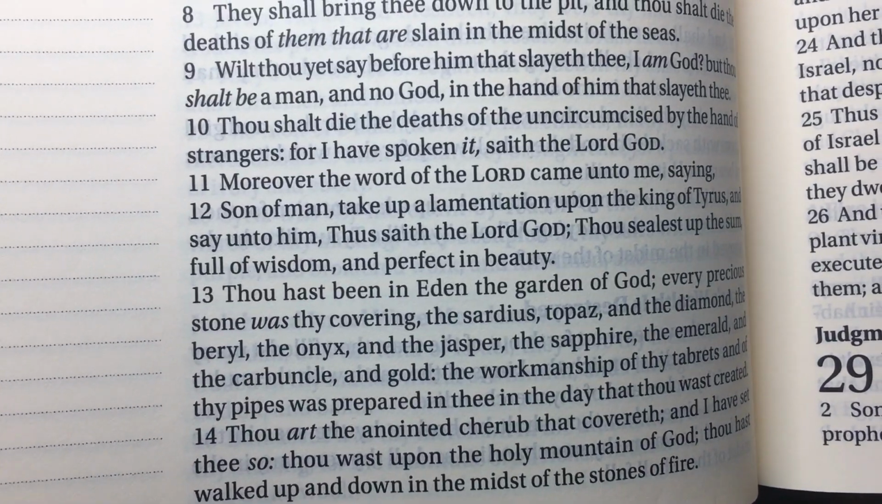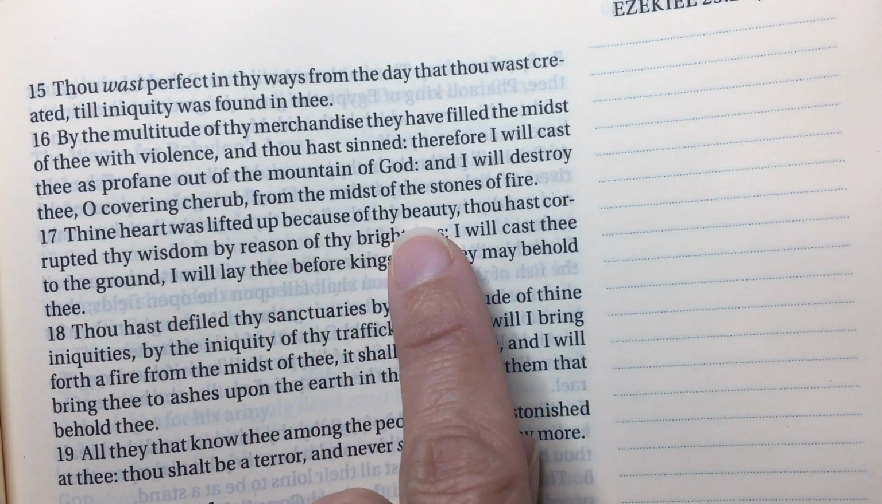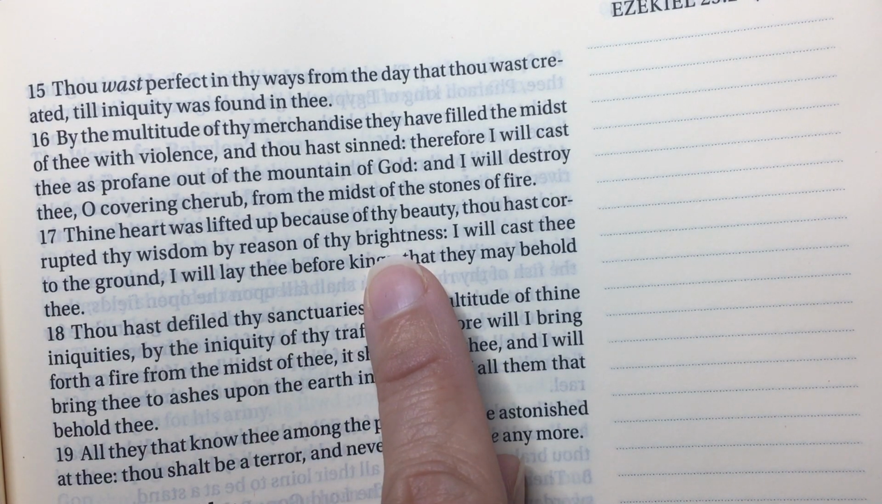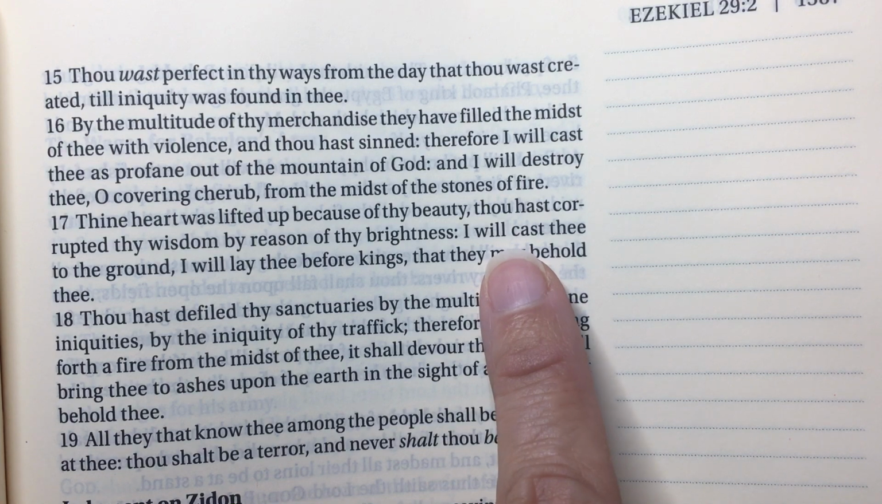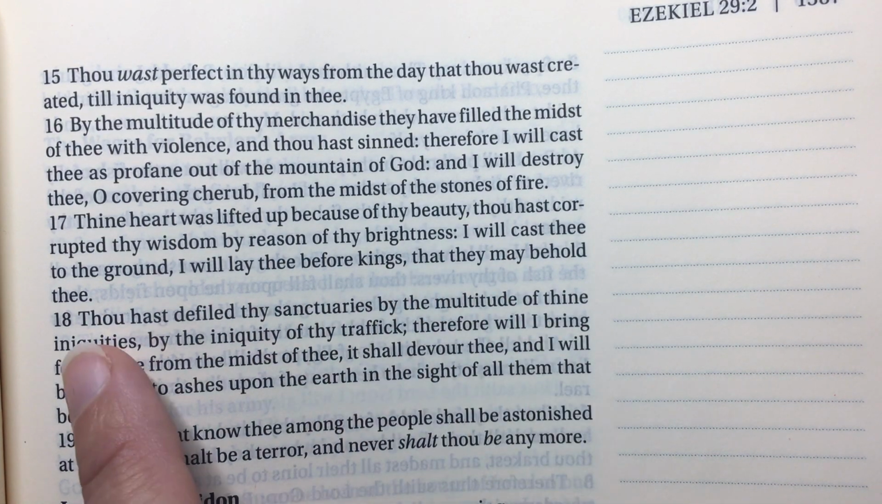But anyways, we see the end of Satan. In verse 17, it says, thine heart was lifted up because of thy beauty. Thou hast corrupted thy wisdom by reason of thy brightness. So here we see that Satan is just overcome by his own beauty. That's the cause of the fall. And God says, I will cast thee to the ground. I will lay thee before kings that they may behold thee.